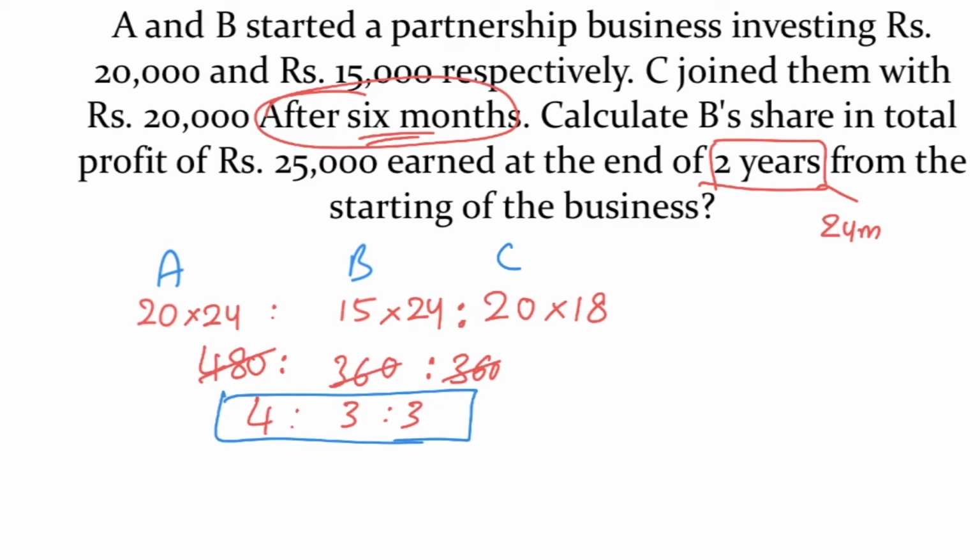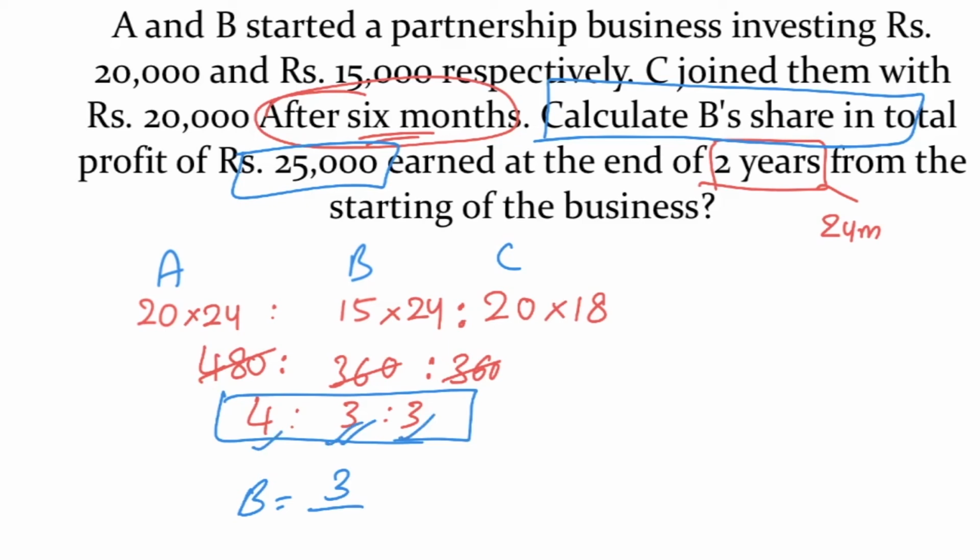Here, whose profit is required? Calculate B's share in the total profit of 25,000. B's share is required. B's share is 3 parts out of 4 plus 3 plus 3, that is 10, in 25,000 rupees. That will give you 7,500 rupees. B's share is 7,500 rupees.